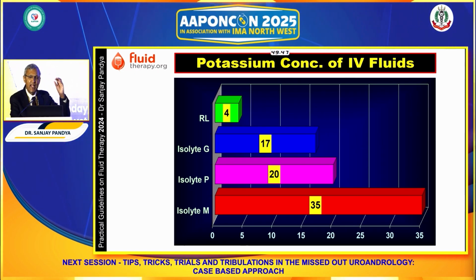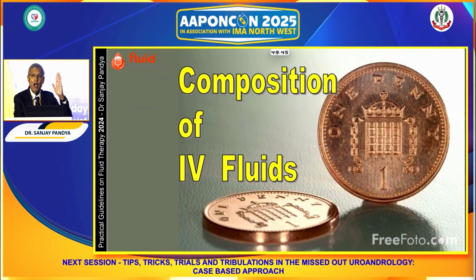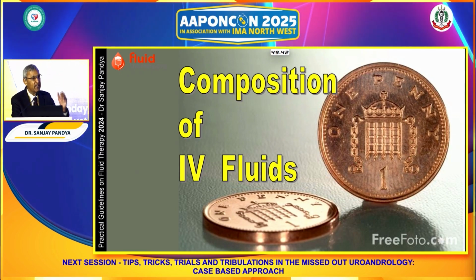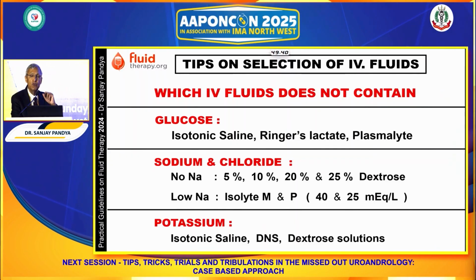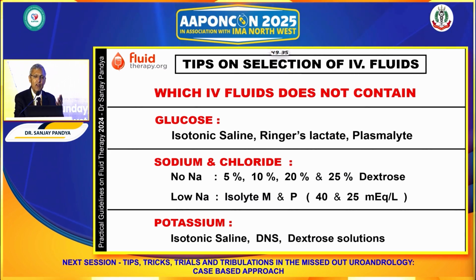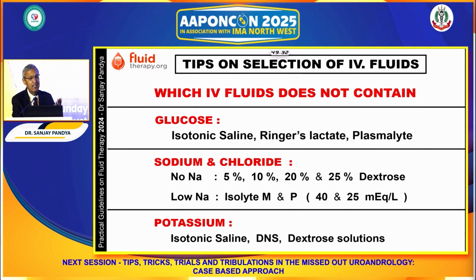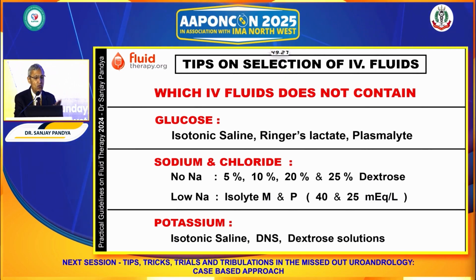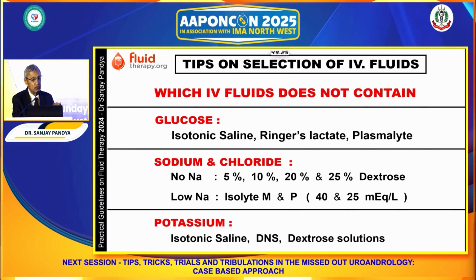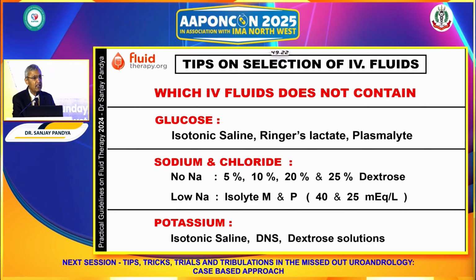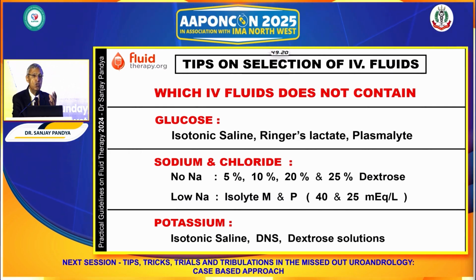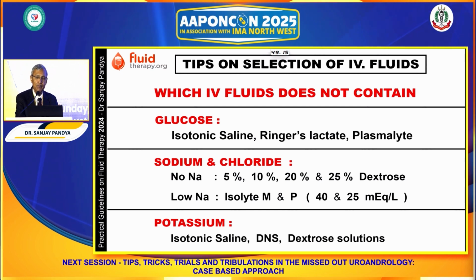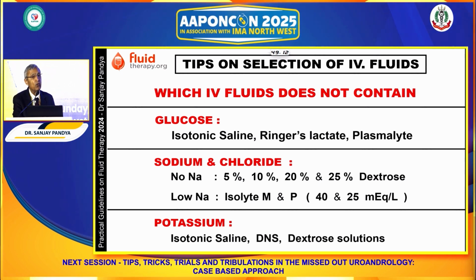When we select IV fluid, it's not only what the IV fluid contains. Equally important is what the IV fluid does not contain. So when we don't want to provide dextrose-containing fluid, we use saline, RL, Plasma-Lyte. When we don't want to provide sodium, then all dextrose-containing fluids are sodium-free fluids, and isolytes are low-sodium-containing fluids. Likewise, when we don't want to provide potassium, we use saline, DNS and all dextrose-containing fluids.